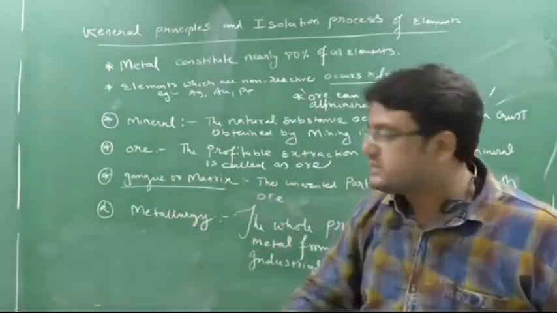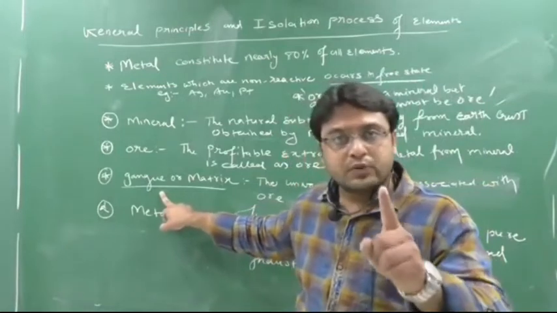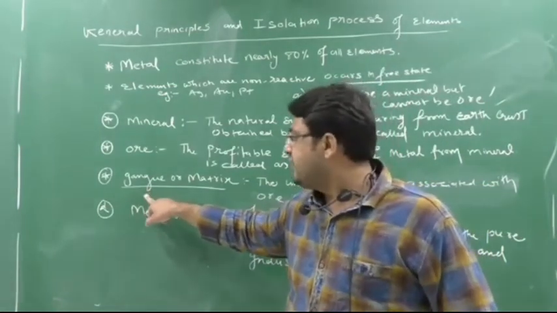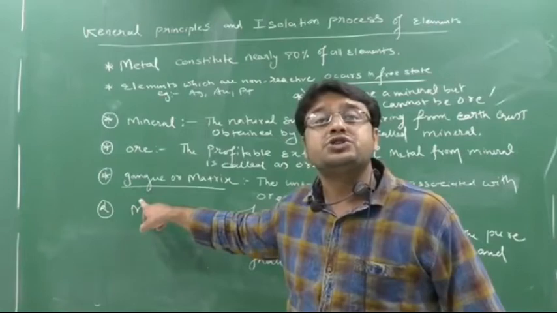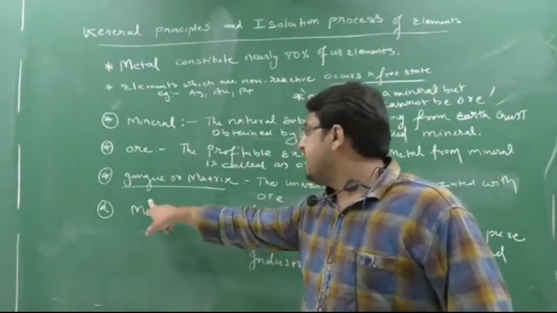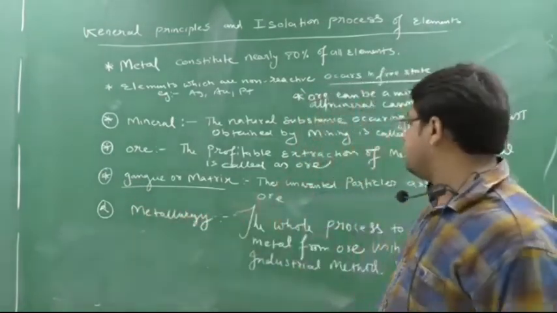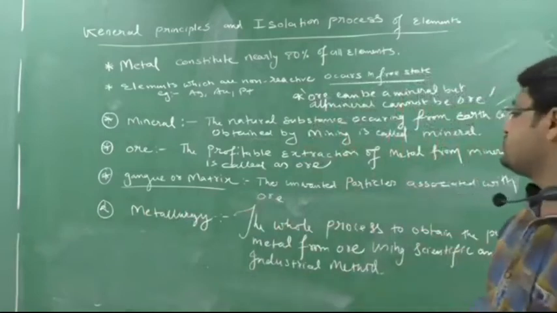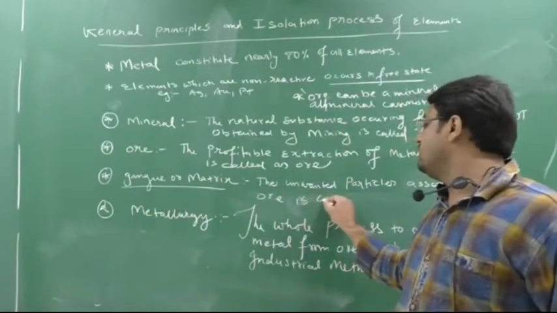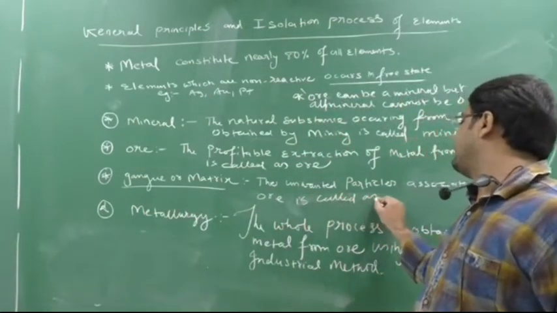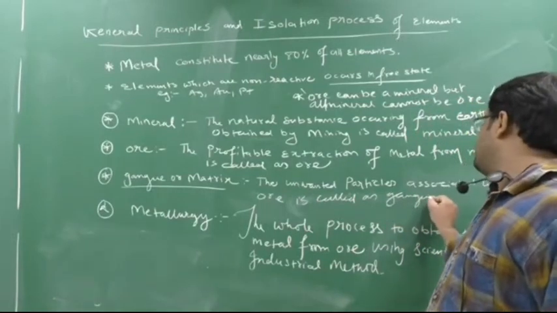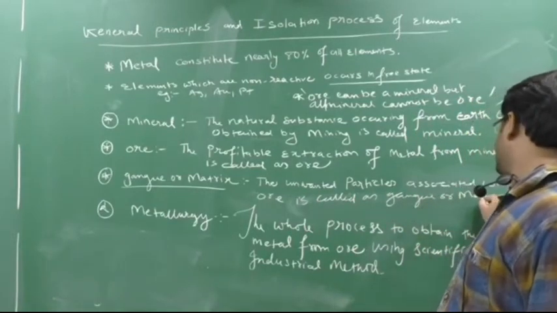It's not pronounced "gangue", it's "gang". Don't pronounce it wrongly. The spelling is G-A-N-G-U-E, but the pronunciation is gang. So it is gangue or matrix. What do you mean by gangue or matrix? The unwanted particles associated with ore are called gangue. Another name is matrix.